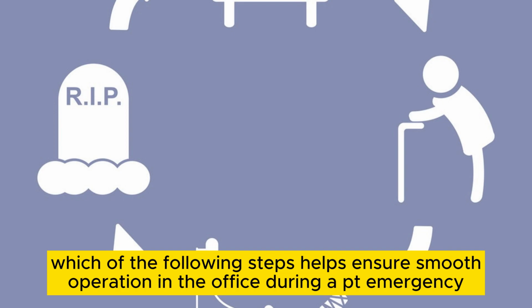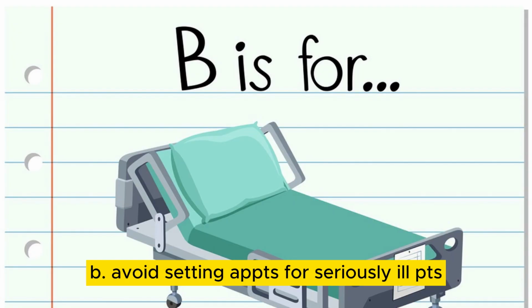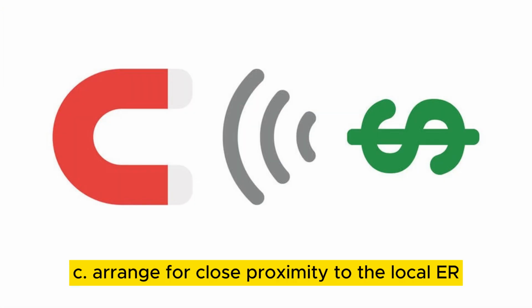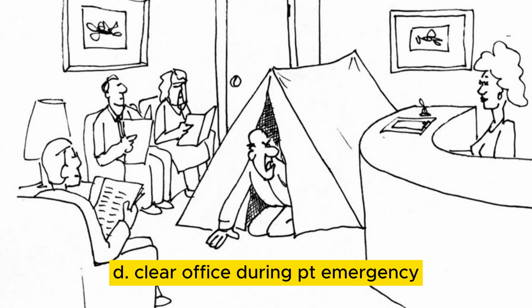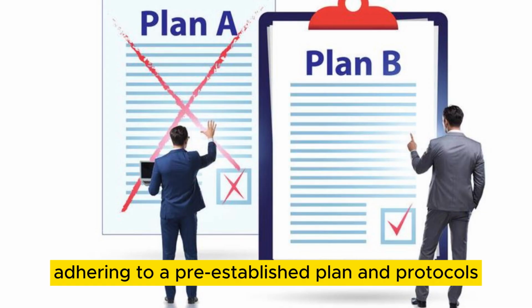Which of the following steps helps ensure smooth operation in the office during a PT emergency? A. Adhering to a pre-established plan and protocols. B. Avoid setting appointments for seriously ill PTs. C. Arrange for close proximity to the hospital. D. Clear the office during a PT emergency. E. Have an AED. The answer is adhering to a pre-established plan and protocols.